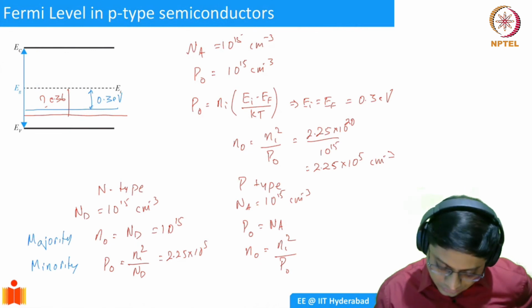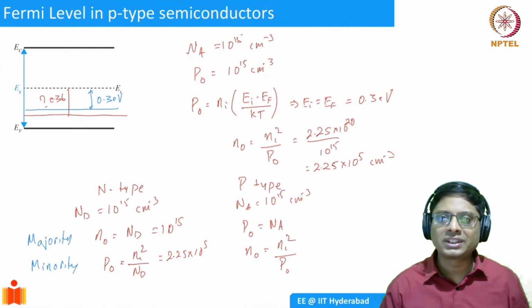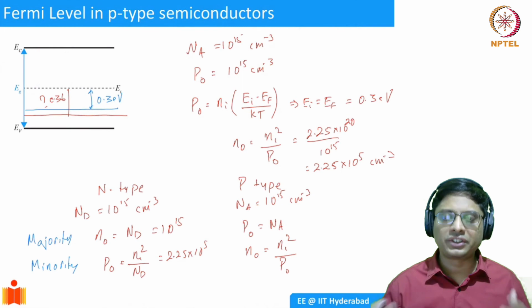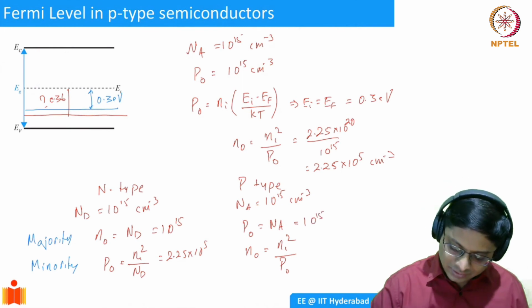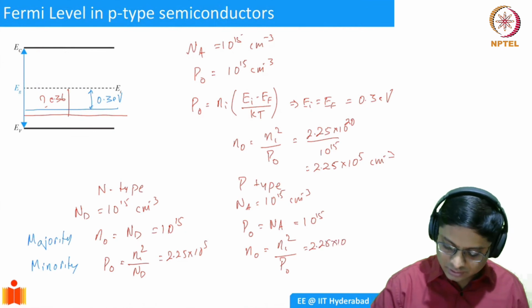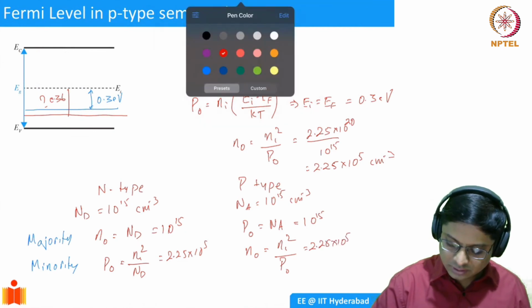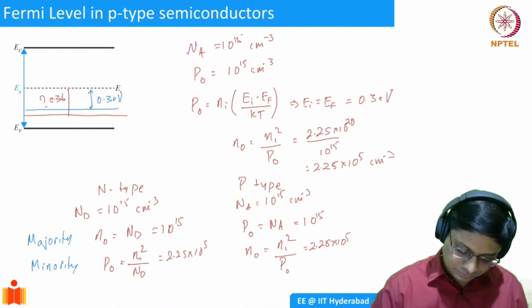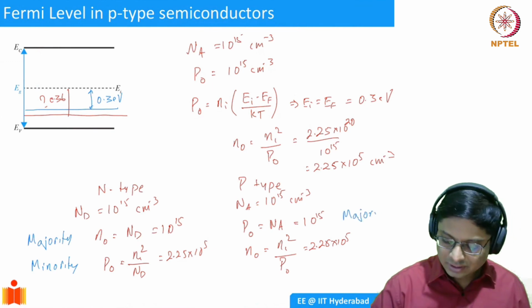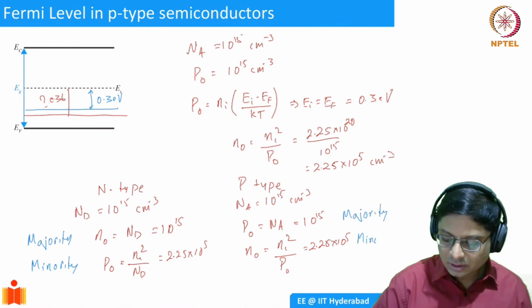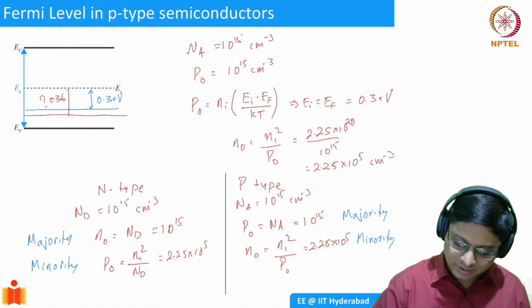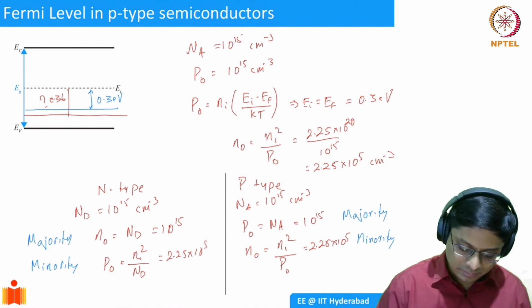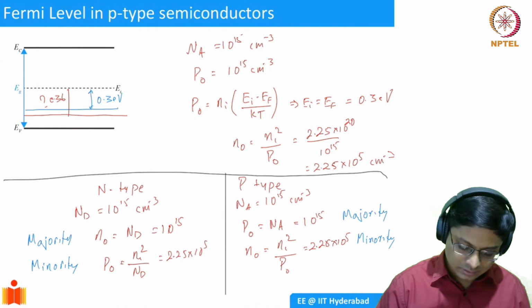So majority carriers are the most significant number, with high concentration, and minority carriers are smaller in concentration. Similarly here, it was 10 to the power 15 and this is 2.25 into 10 to the power 5. If you have a p-type semiconductor, the majority carriers are holes and the minority carriers are electrons. So this is the distinction between n-type and p-type.